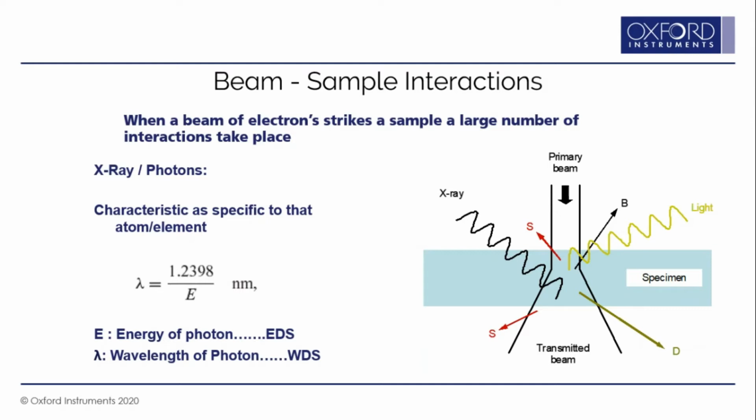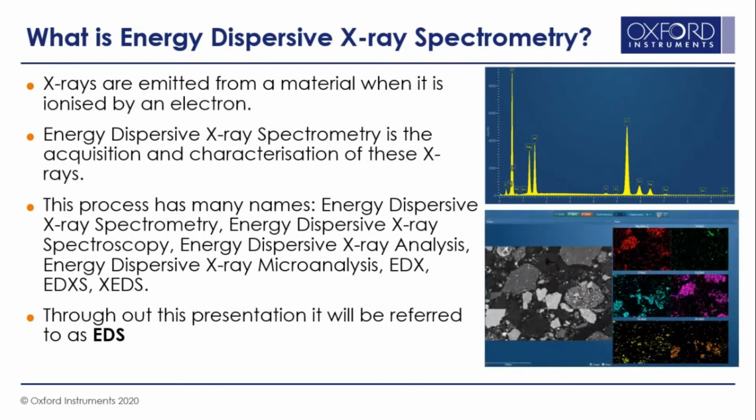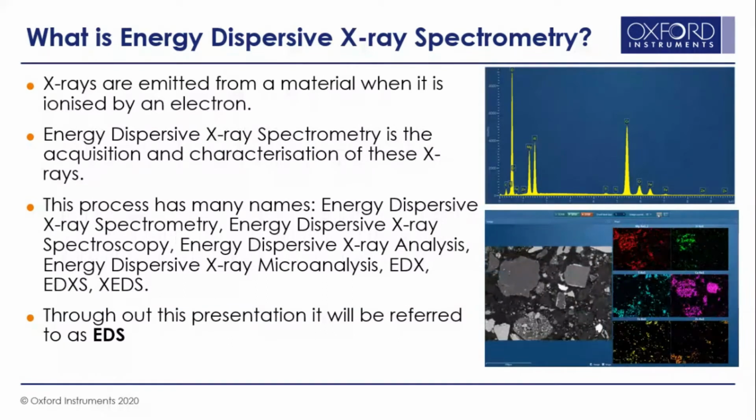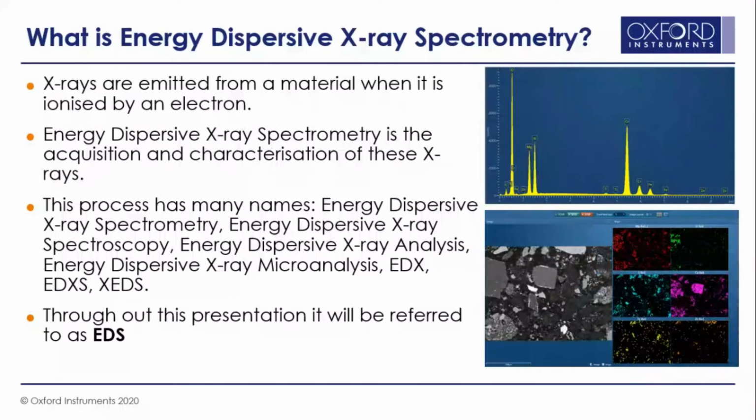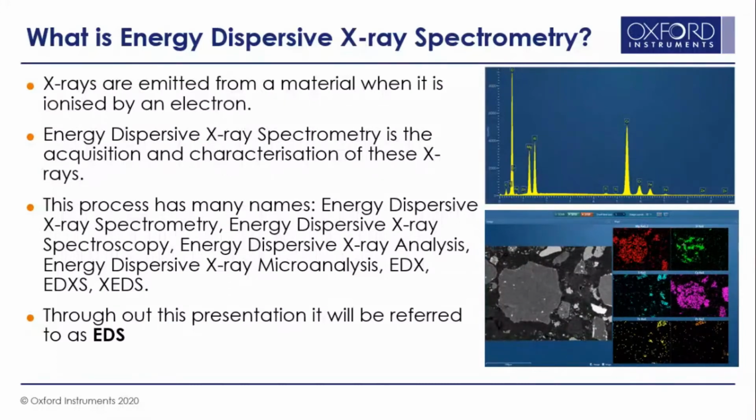And when you measure the wavelength of the X-ray, that technique is called wavelength dispersive spectrometry. You can see why we call it spectrometry: metry means you measure something, and you use the EDS spectrum to measure the energy.